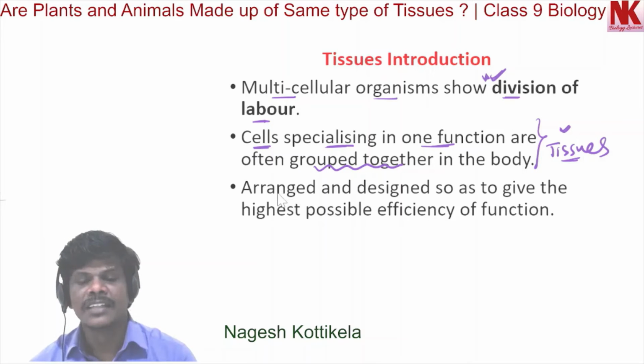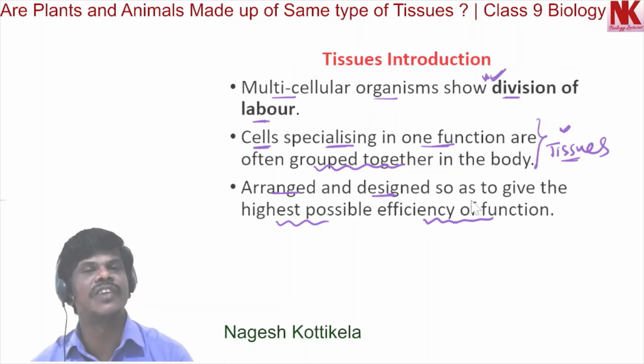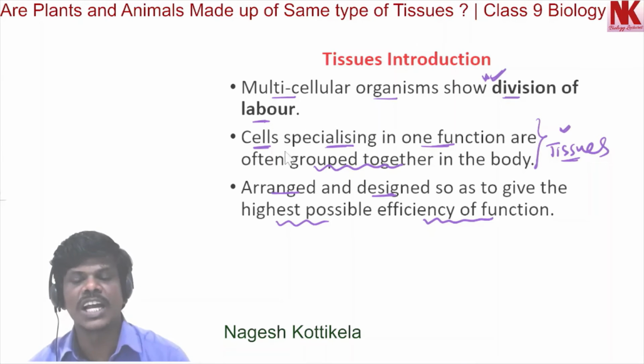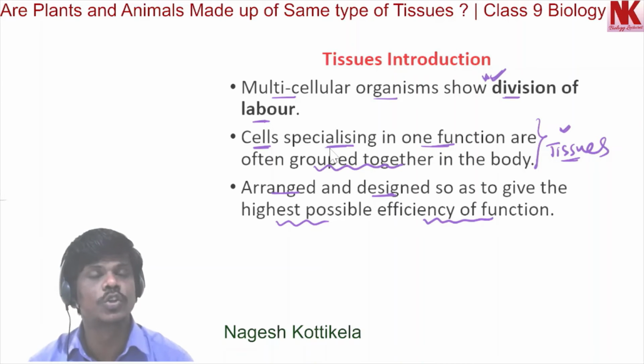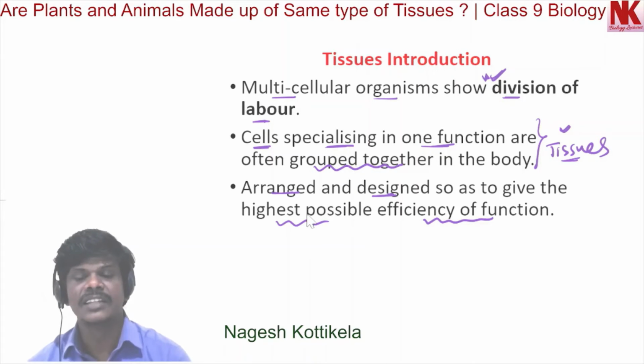They are arranged and designed in such a way that they give the highest possible efficiency of function.